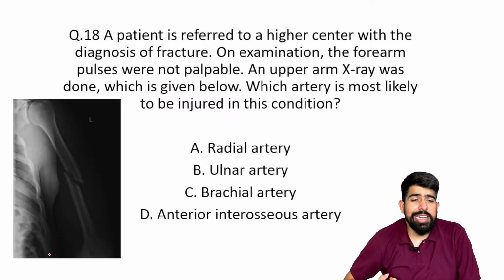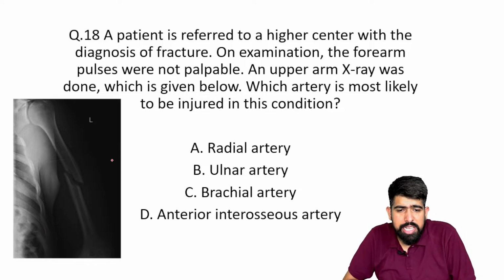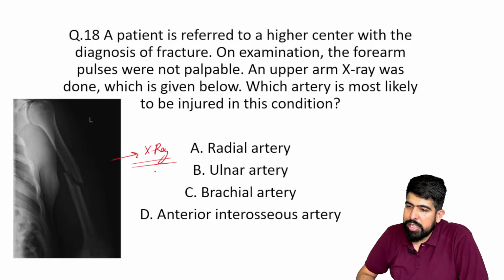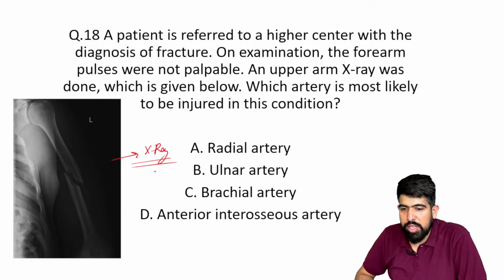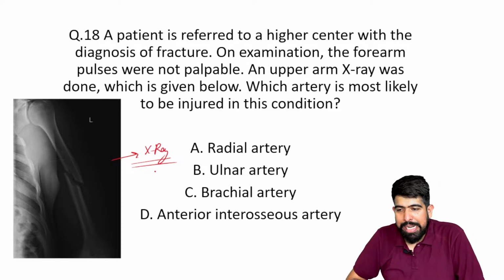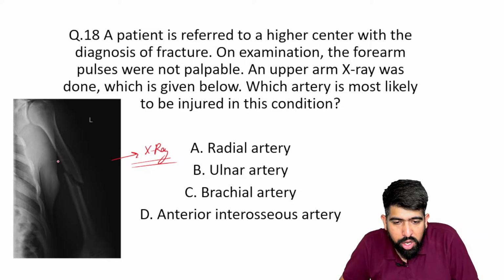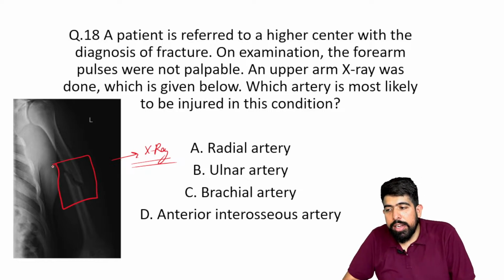This question is a little bit similar to what you have seen. The same kind of X-ray we saw in the starting. But what we are doing is, as we see this particular image, our mind gets stuck, and we just recall that we learned that in a fracture of the shaft of the humerus, the radial nerve is getting damaged.